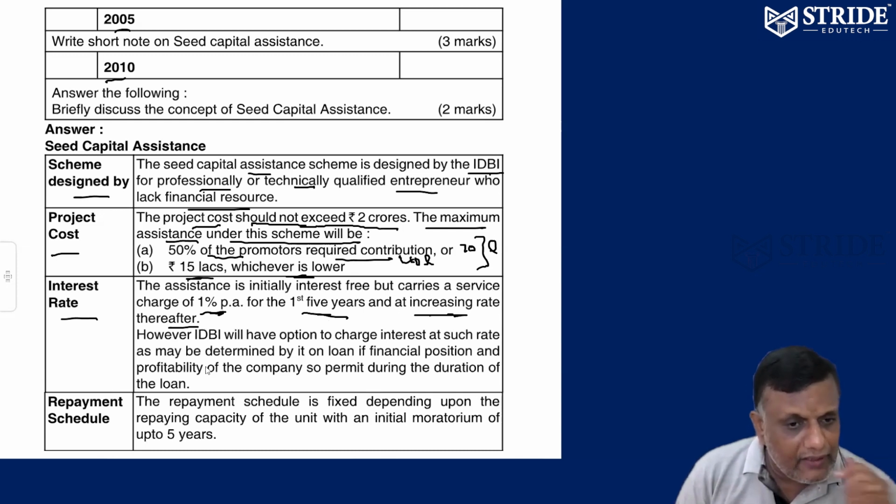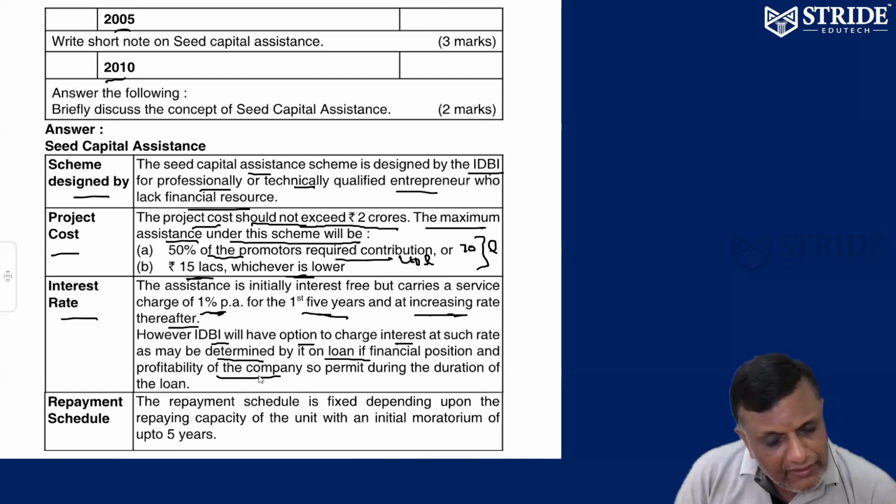Later on, the rate increases thereafter. IDBI will have the option to charge an interest rate as may be determined, depending on the loan. Suppose the profitability of the company has increased; automatically, the interest rate also increases. I'm ready to fund you at 1% per annum, and if your profitability increases, my interest rate also increases. By the way, the duration of the loan can also be extended.